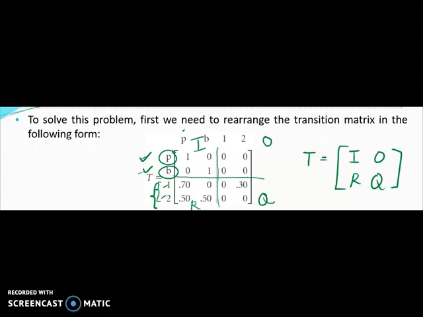So for the next stage, we want to find the fundamental matrix. This fundamental matrix is the inverse of I minus Q, the identity matrix minus Q. Take the inverse.